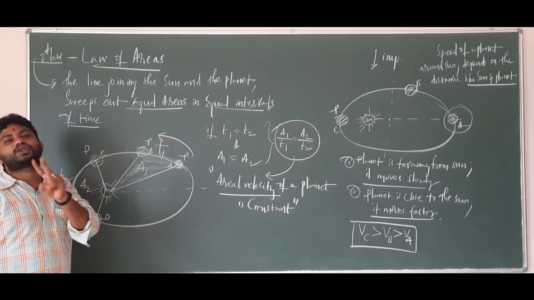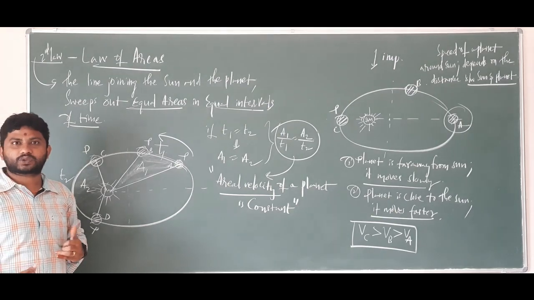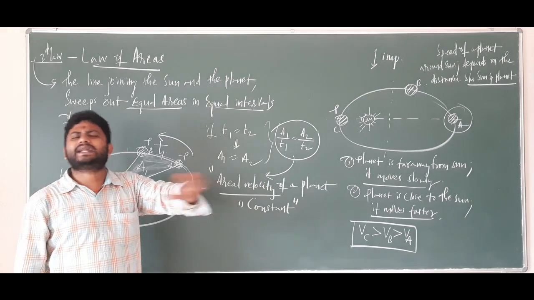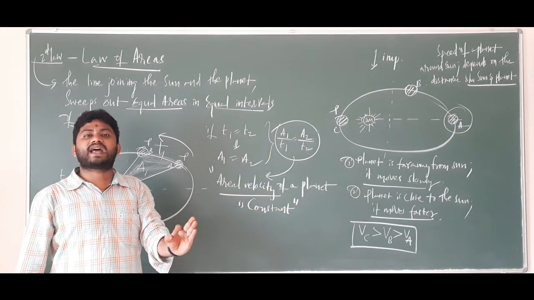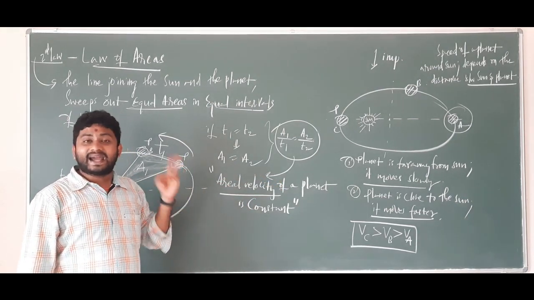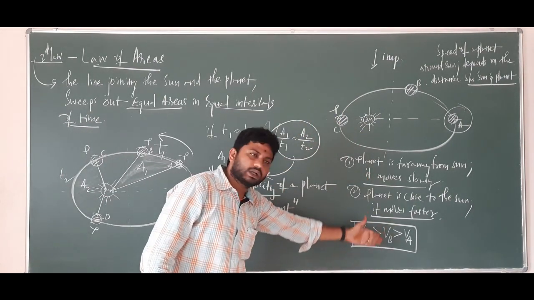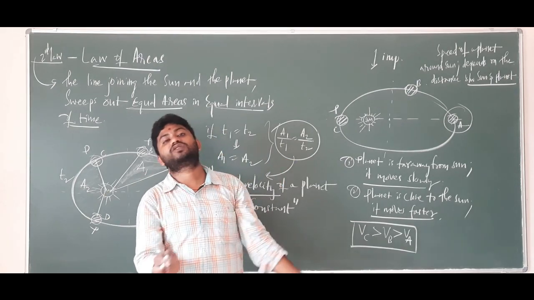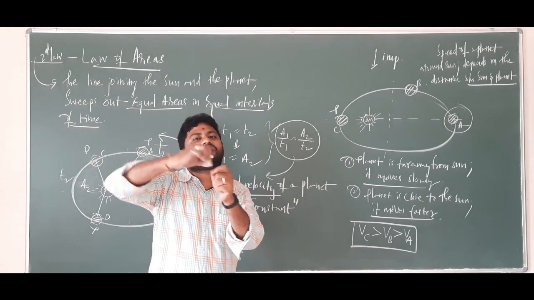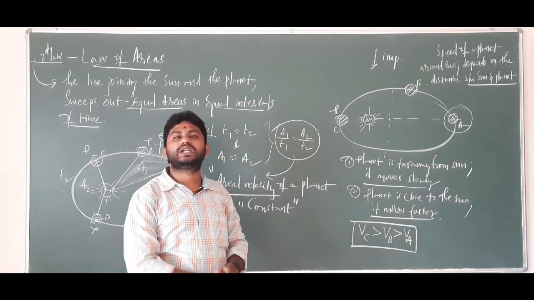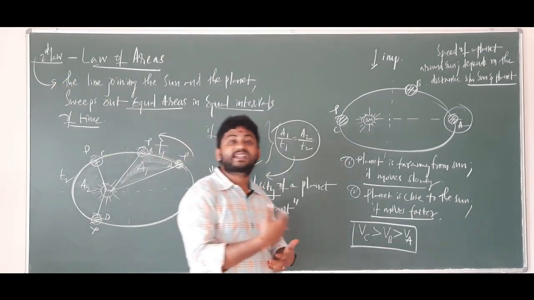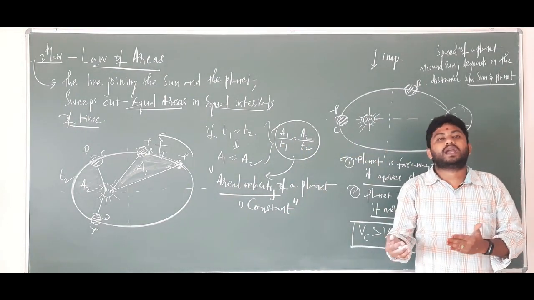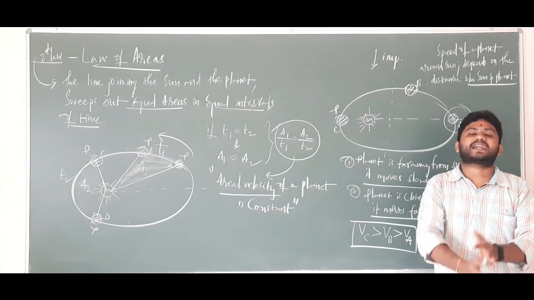Two important things you should understand in the second law of planetary motion. Number one, the areal velocity of a planet is constant. For any planet around the sun, the areal velocity remains constant. And the second point: when the planet and the sun are closer, the planet moves faster. When the sun and the planet are far away, the planet moves slowly. But their areal velocity remains constant, and they sweep out equal areas in equal intervals of time.